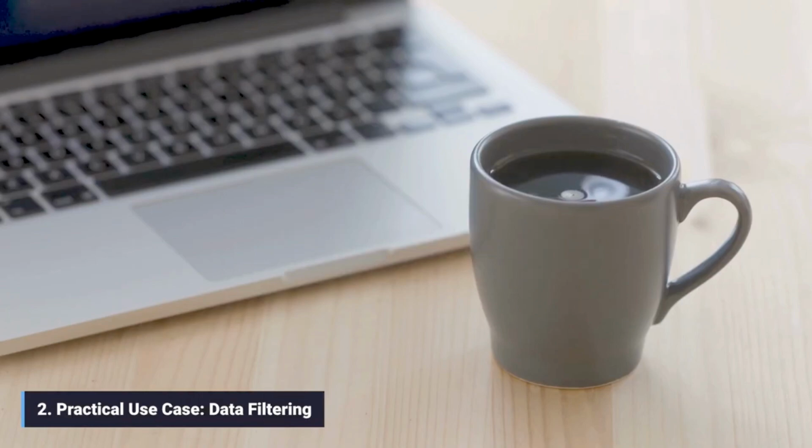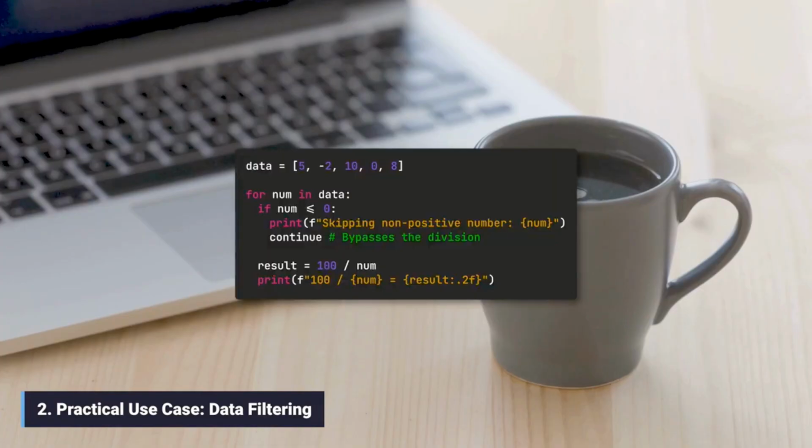2. Practical use case, data filtering. You may apply continue to filter out invalid or unwanted inputs. In this example, we only want to process positive numbers and skip 0 and negative numbers.